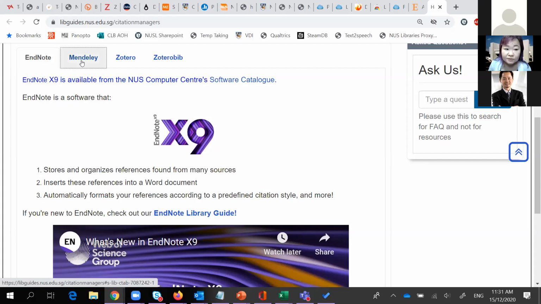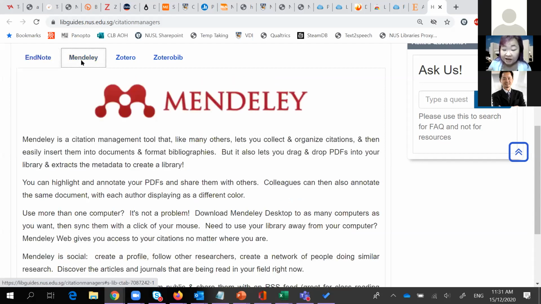Mendeley is very suitable for people who want to share. So you are in a team and you want to share your references, your folders, etc. And you're a very mobile person, moving around between your PC, your laptop, your tablet, etc. Mendeley allows you to do that. And Mendeley also has certain plugins that allow you to cite even web pages, blogs, etc. So for the more off the wall kind of references, the Mendeley plugin allows you to format those citations.